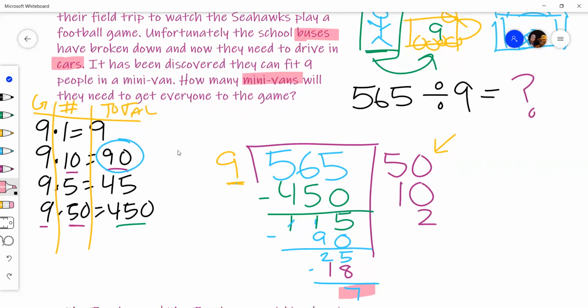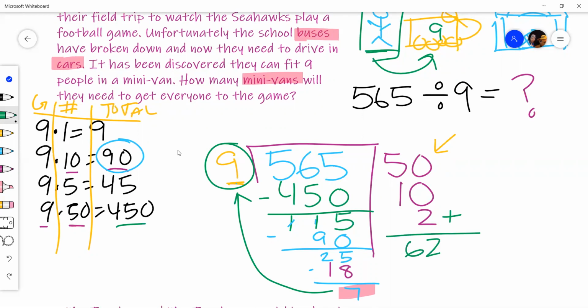I know this is a remainder because, again, remember here, look, it's less than the number I'm dividing by. So what we found out is that we're going to take 62 full minivans. But we got to pay attention to our remainder.